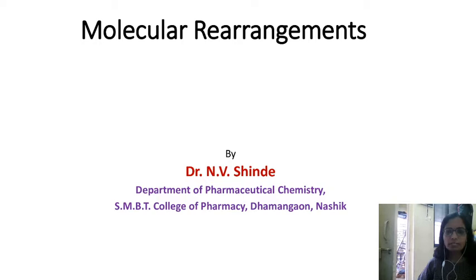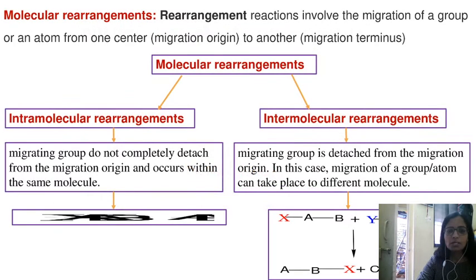So in that we are mainly going to focus on Pinacol rearrangement. So first we'll see in brief what are molecular rearrangements. The name itself tells these are those rearrangement reactions which involve migration of one group or an atom from one center to another center. So these kinds of reactions are called molecular rearrangements.